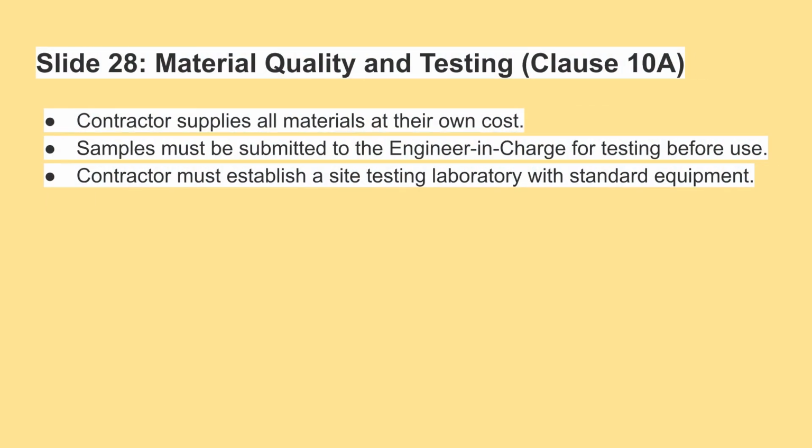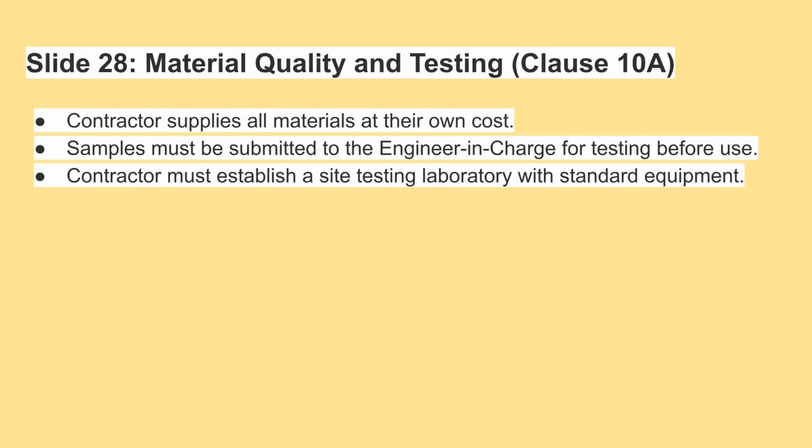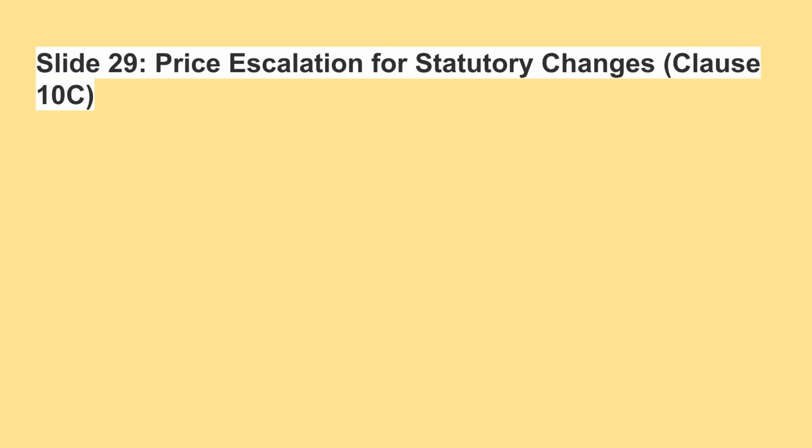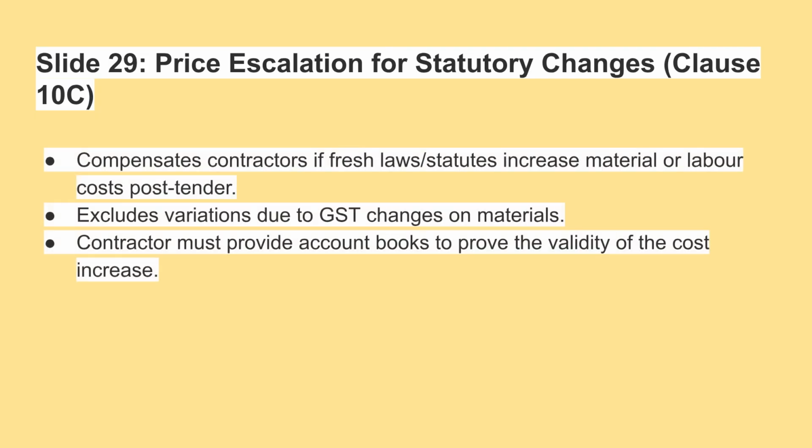Contractors supply all materials at their own cost. Samples must be submitted for testing before use, and the contractor must establish a site testing laboratory equipped with standard equipment. Price escalation for statutory changes compensates contractors if new laws increase material or labor costs after the tender. This excludes GST changes on materials. Contractors must provide account books to validate any claimed cost increases.